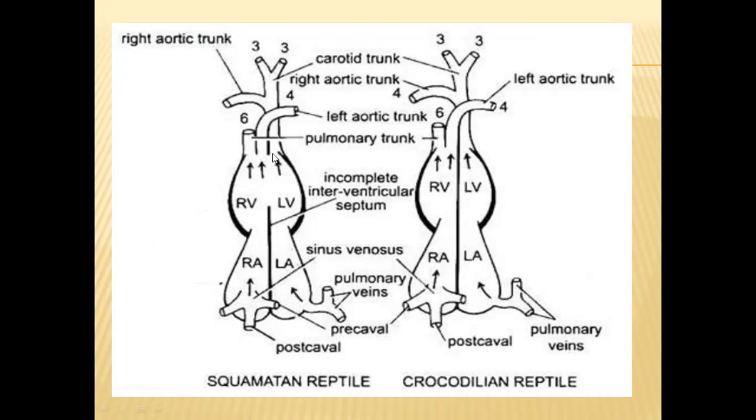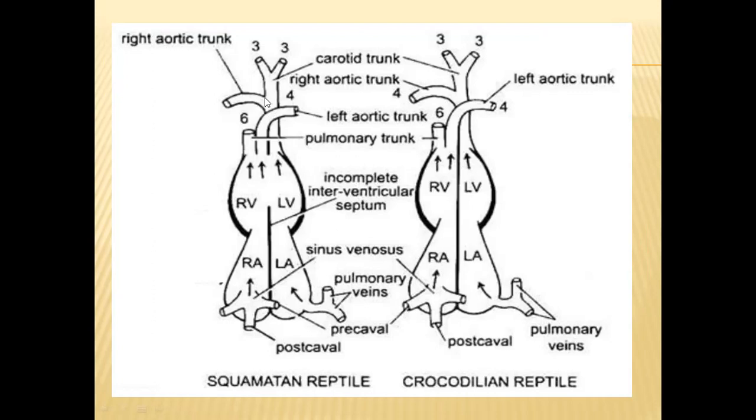Instead, from the ventricle directly, three different major arteries will be arising. One is the pulmonary trunk. It will send blood to the lungs for purification. The second one is the left aortic trunk, and the third one is the right aortic trunk.